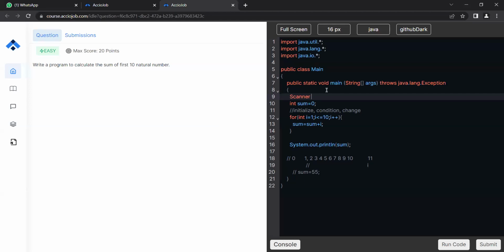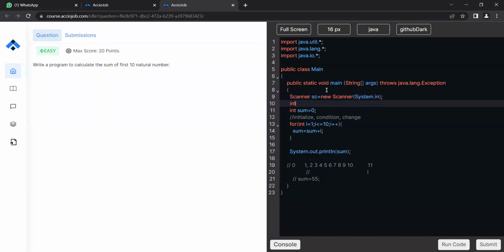Scanner sc is equal to new Scanner(System.in). Cool. So now I require the use of input. So I will be creating an n that is equal to sc.nextInt(), right? This gives me the input of n from the console. Now the next change I need to make is this, right?